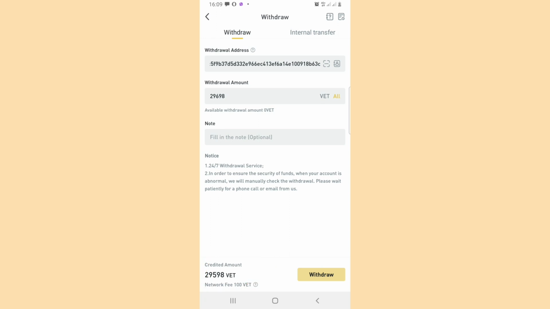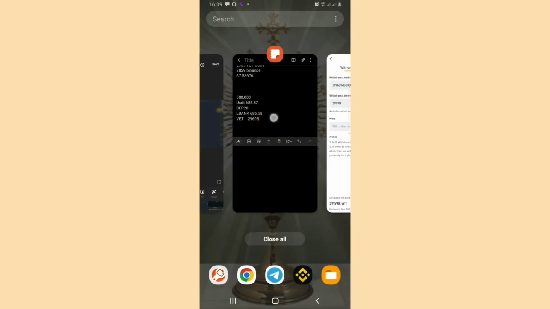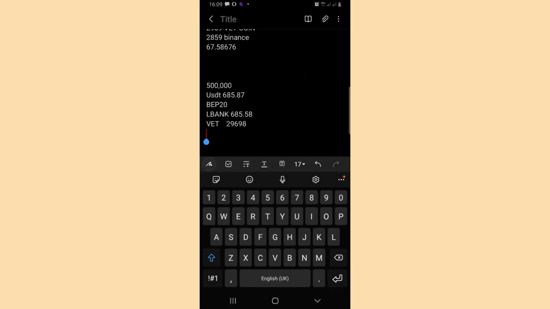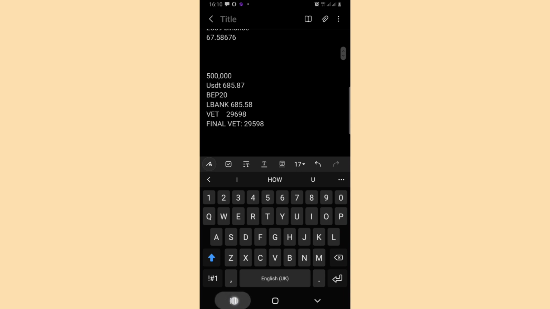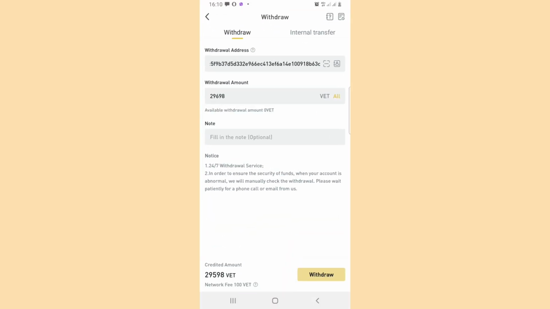All right, so having known the amount we are going to receive, let's copy it out in a notepad. 29,598 VET coins, because they will remove 100 VET as their network fee. I now go over to my notepad and type it in. So the final VET I'll receive is 29,598. All right, so now let me go to Binance. This is what I'll actually receive on my Binance if I send this to Binance.